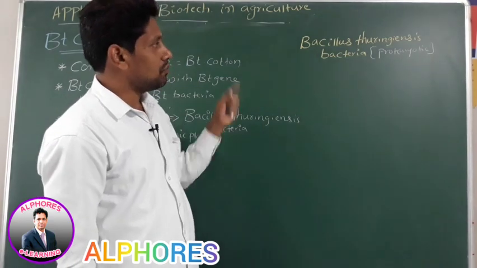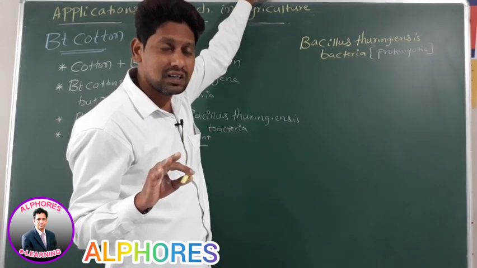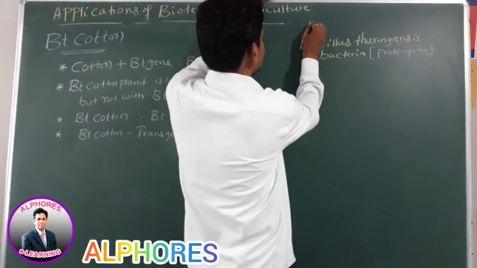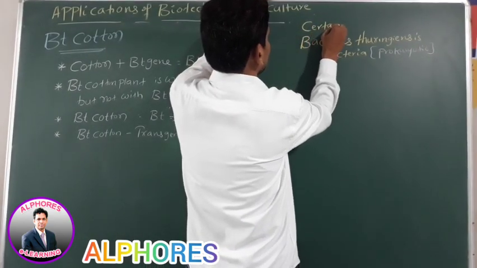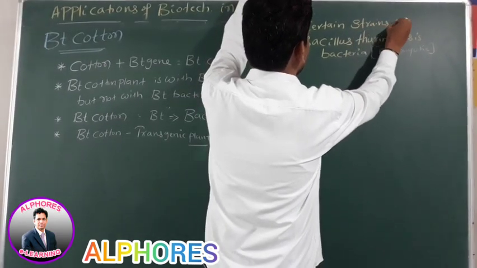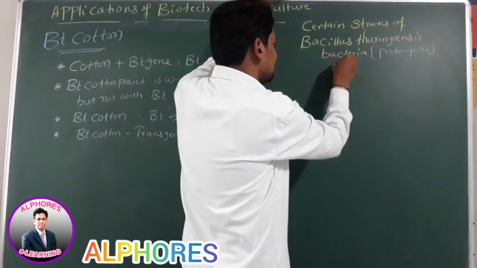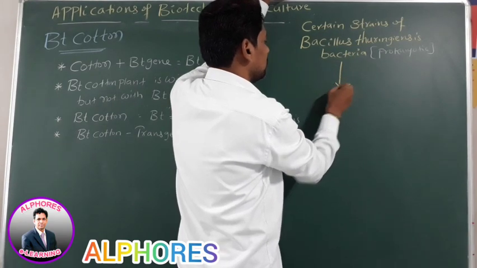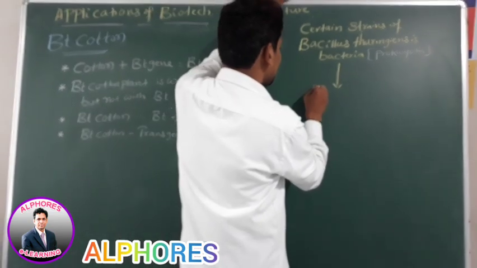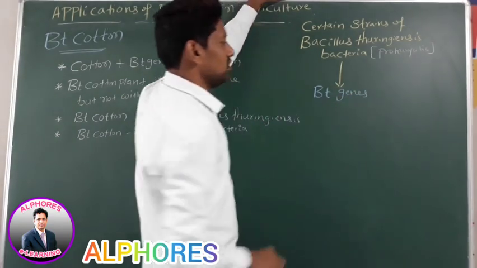Sir, certain strains of Bacillus thuringiensis bacteria. We are not speaking about all strains of Bacillus thuringiensis bacteria. Certain strains. Certain strains of Bacillus thuringiensis bacteria contain Bt genes. What do they contain, sir? They contain Bt genes. Which genes, sir?